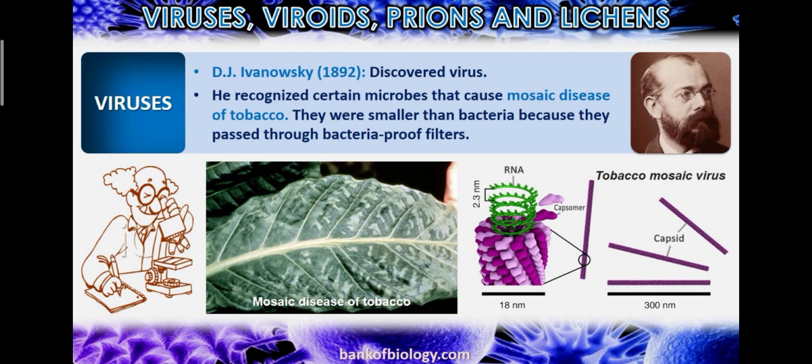Think how small bacteria are, a matter of microns, so small that we are not able to see them with the naked eye. This virus is much smaller than bacteria, so it can pass through the bacteria filter. So you can imagine how small these viruses are, which we are not able to see with our naked eye, totally not at all. Okay, see the mosaic disease, how this disease is caused in tobacco.